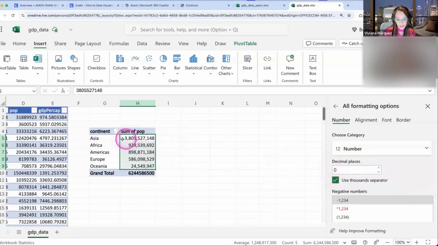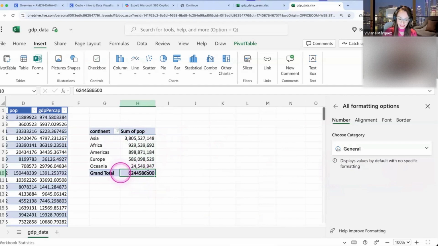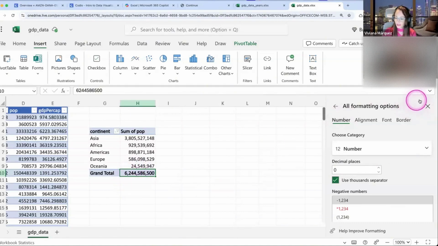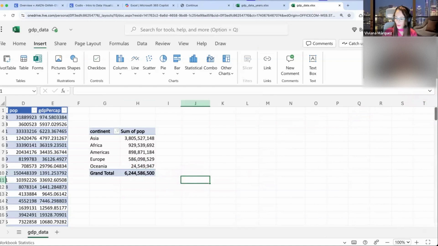So this is much easier to read because now I can quickly read this and say, oh, this is 3 billion people, whereas before I just saw a soup of numbers. And same thing with the grand total. Number and here, so 6 billion. We can see that this data is outdated because right now it's 2025. We have approximately 8 billion people in the world. So this data set is probably a few years old, or maybe we have some countries missing. I'm not sure which one it is, but anyway, we have our beautiful pivot table now.